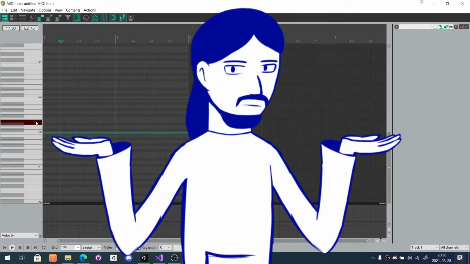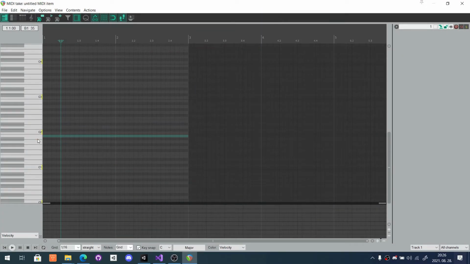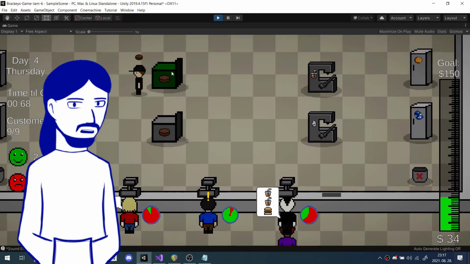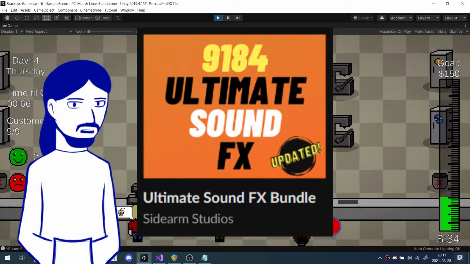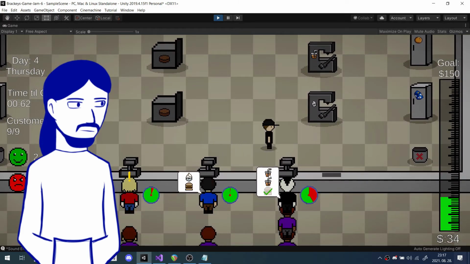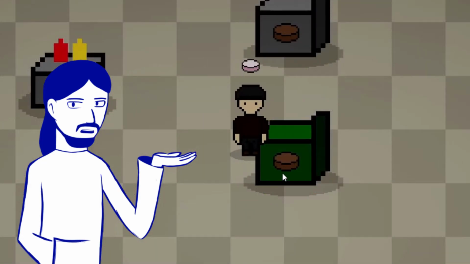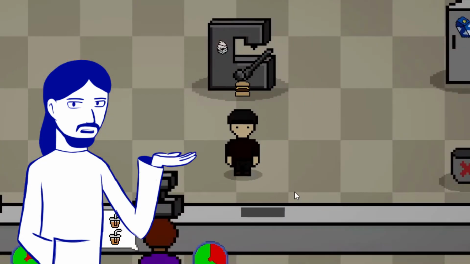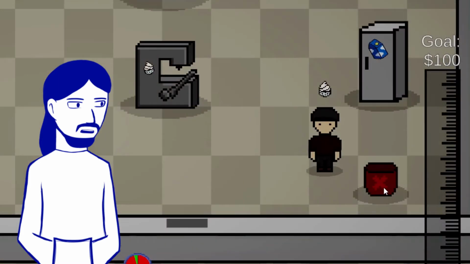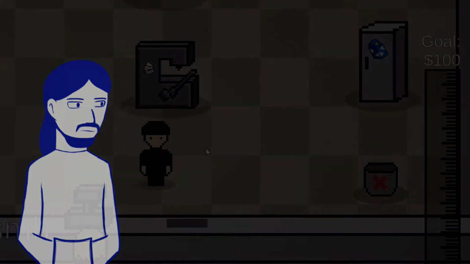Time to make music! Many hours later, we now have music. I added more sound effects from the Ultimate Sound Effect bundle, and now the game is much more satisfying. I also put some finishing touches on the burger cooker. And I also made some plates where you can put food to empty your hands. This way throwing it in the trash isn't your only option.